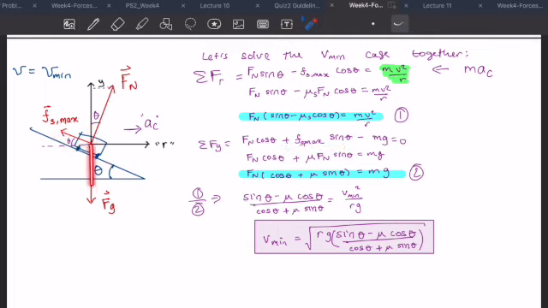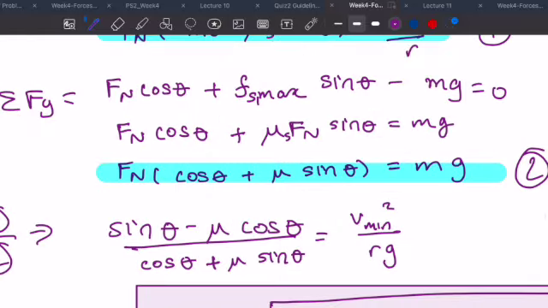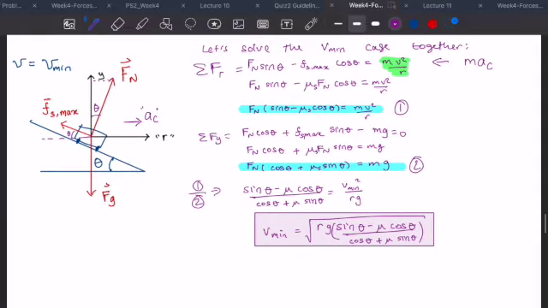And then finally, we have force of gravity downward, so minus mg. Again, we replace Fs max with mu sub s times Fn. Let's make sure we add the subscript mu sub s. Then we've just done some algebra to factor out an Fn from both terms here, and we've got this equation.